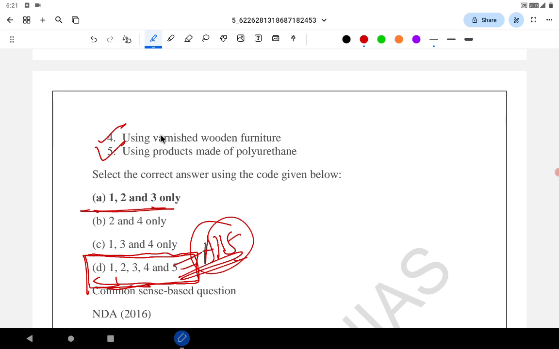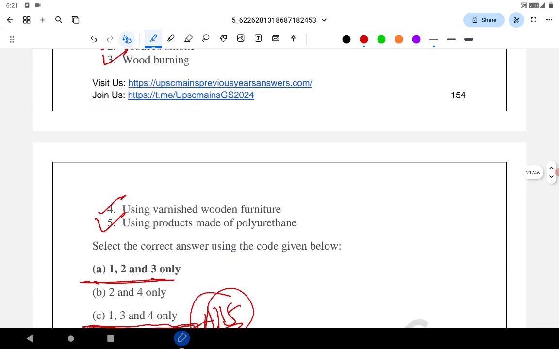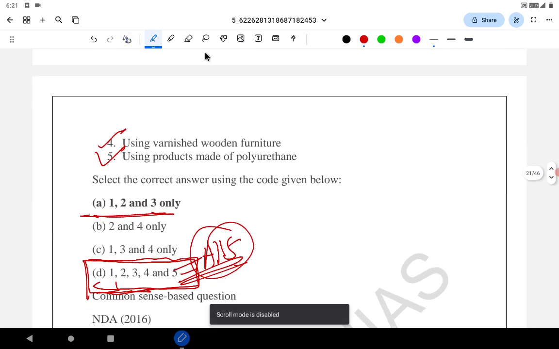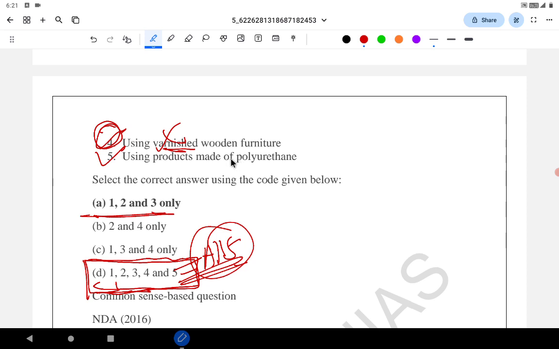Using varnished wooden furniture, using products made of polyurethane. See, here is another common sense approach. If varnished wooden furniture is hazardous, why will people use it? In this way you can eliminate it. In everybody's house people have varnished wooden furniture. If it was hazardous because of benzene exposure, why would people use it? The industry itself would change. There would have been people talking against it because of its negative health impact.